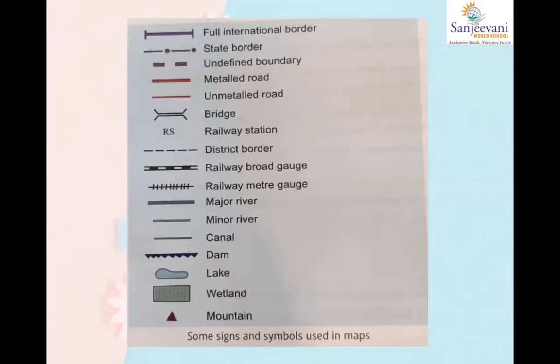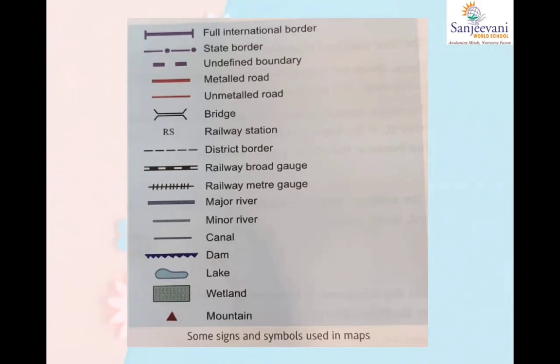Now these are just some signs and symbols. You can just take a look at these symbols. Now I'll just take out the common ones. See, bridge here. Sixth, I think sixth, right? 1, 2, 3, 4, 5, 6. The sixth option is the bridge. See how the symbol of a bridge is there. So on a map, if you see this sign, you will understand that, oh, there is a bridge somewhere. So these are all where mountains are. See the last one, mountains, brown triangle. So we know that, oh, there are mountains here. Okay. So children, this is a very easy symbol. You all can take a look and understand from it.